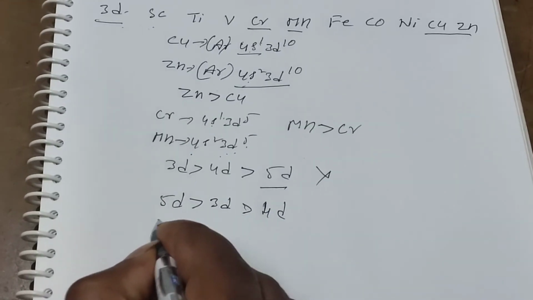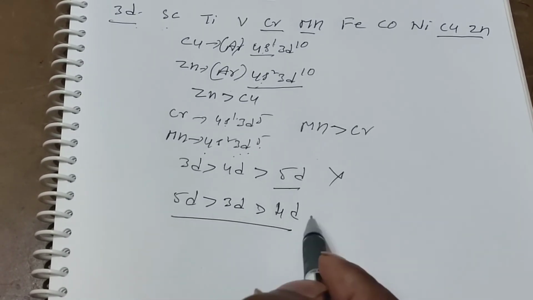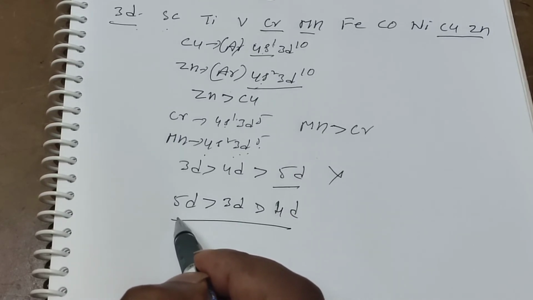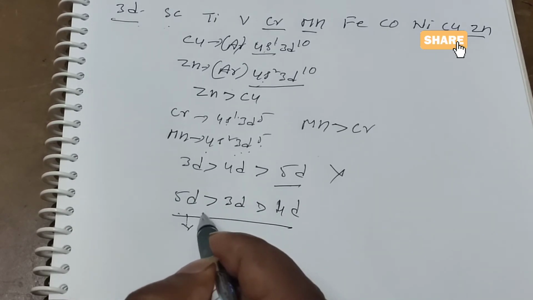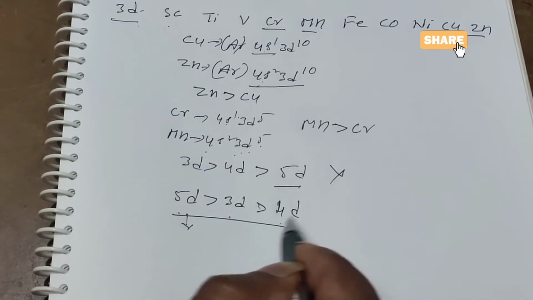So it is the correct order. In the exam point of view, they may confuse that. So once you follow that order: the 5d series has the highest ionization energy value because of the lanthanoid contraction, then the 3d series, then the 4d series.